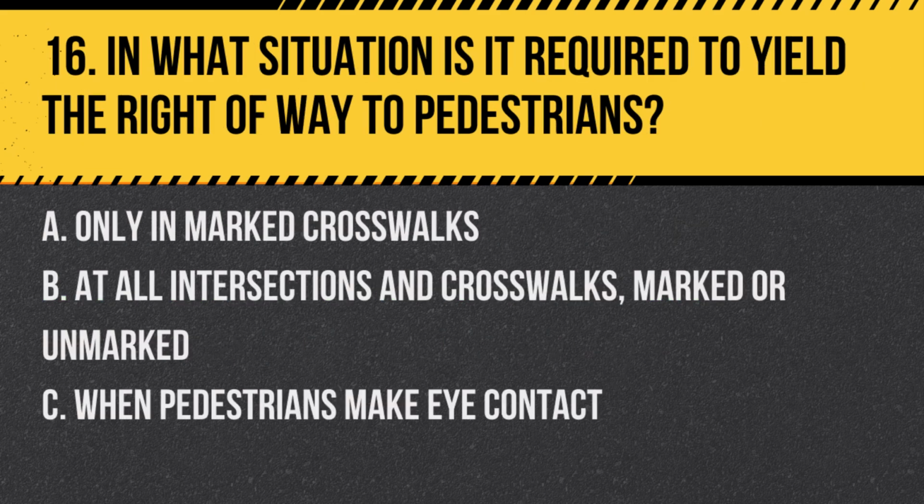Question 16. In what situation is it required to yield the right of way to pedestrians? A. Only in marked crosswalks. B. At all intersections and crosswalks, marked or unmarked. C. When pedestrians make eye contact. Answer. B. At all intersections and crosswalks, marked or unmarked. Pedestrians have the right of way in these locations.